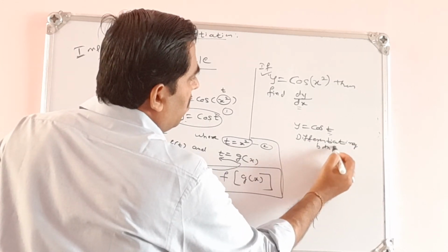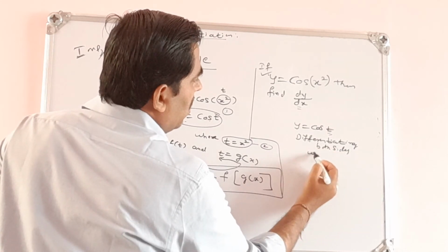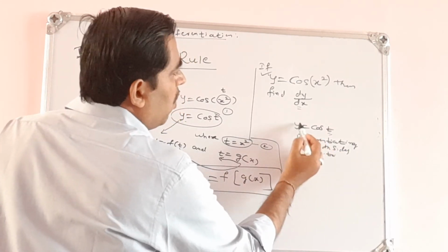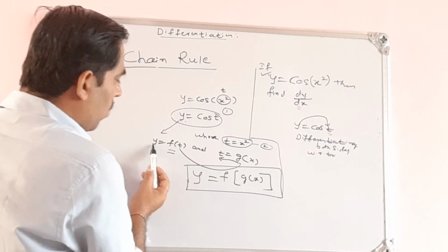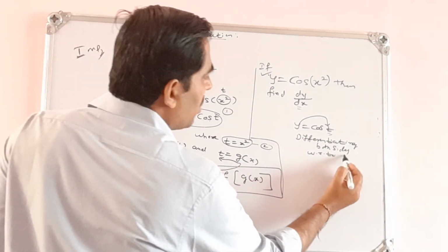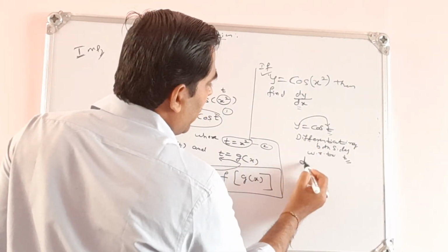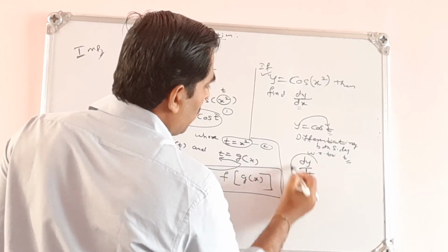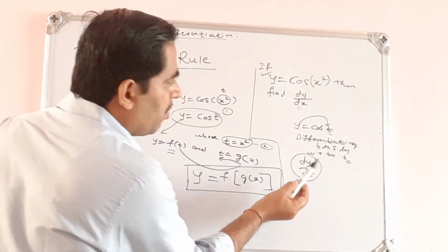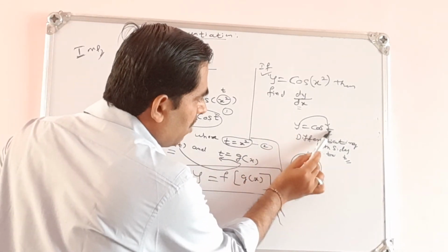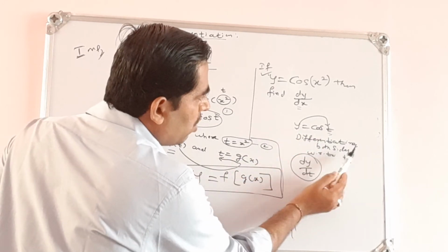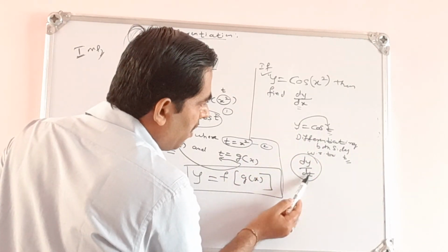Differentiating both sides with respect to t, y is a function of t, so we get dy by dt. First you remember this: y is expressed in terms of t, so the variables are y and t. So differentiating with respect to t, I will get dy by dt.